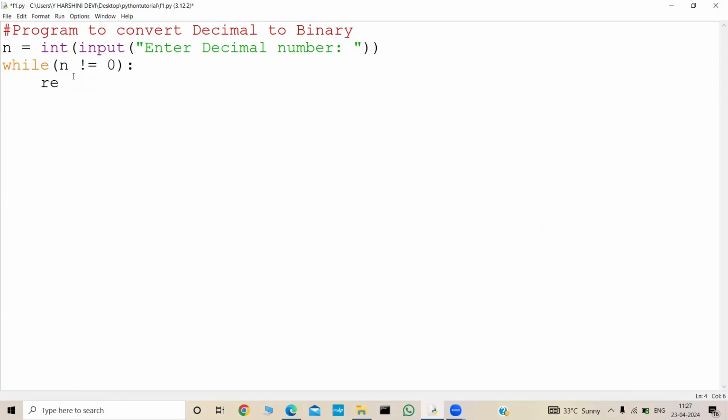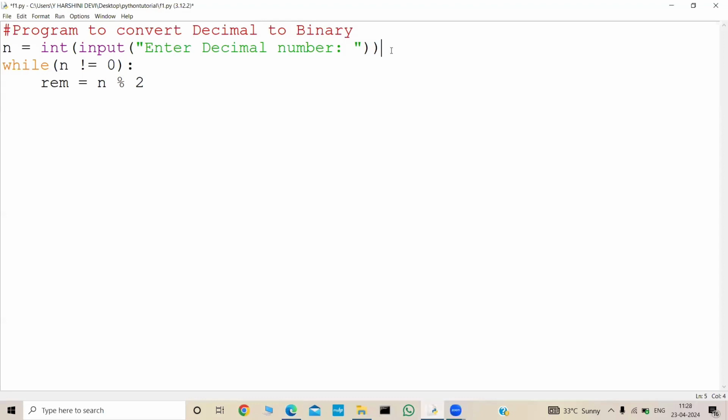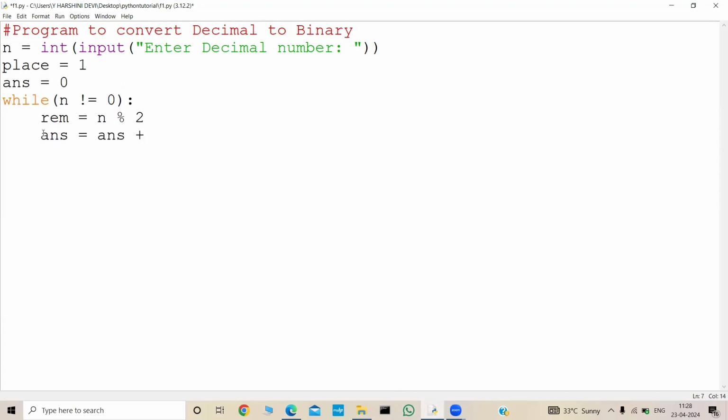What we are doing? We are finding the remainder: remainder equal to n mod 2. And now we are computing place into remainder and appending that value to the answer variable. For that, what do we need to declare? We need to declare our place and answer variables, and initialize place as 1 and answer as 0. So place equal to 1 and answer equal to 0, and then answer equal to answer plus place into remainder.